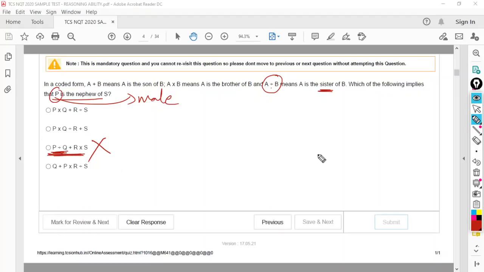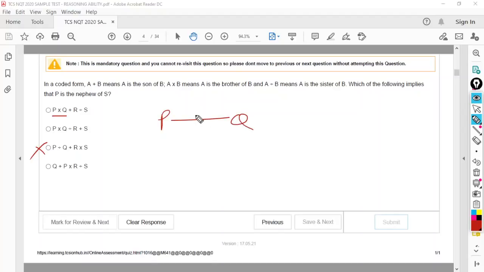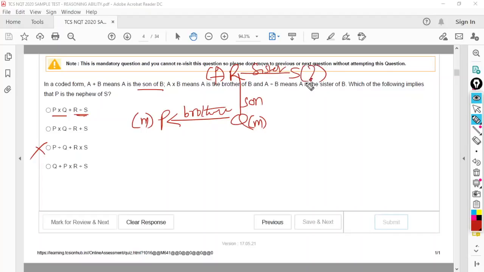Remaining 3 are all possible. Now let's see which of them is possible. First one, P into Q. If 2 letters are connected by into, brother, P is the brother of Q. So P is male. And next Q and R connected by plus. So he says son, that is Q is the son of R. So Q is male. Next R and S connected by division. So R is the sister of S. R is female and R is the sister of S. We do not know about S's gender here. It is not given whether S is male or female.